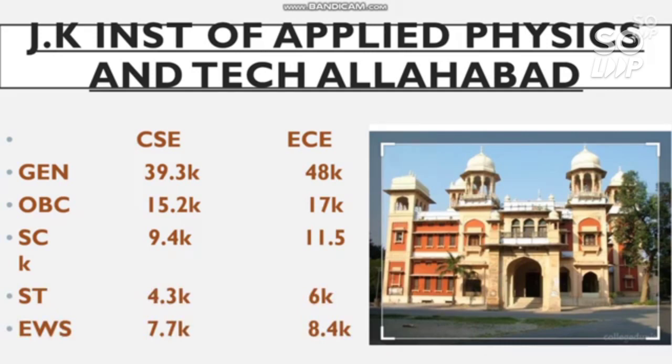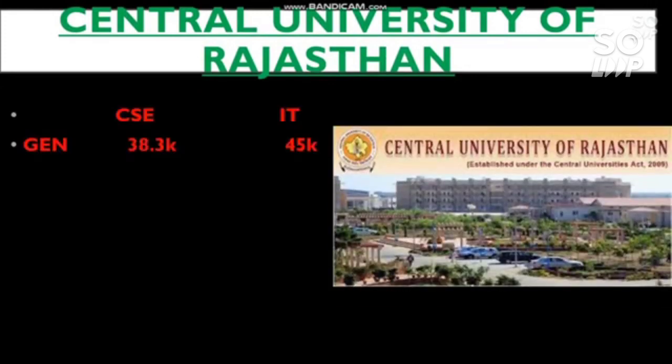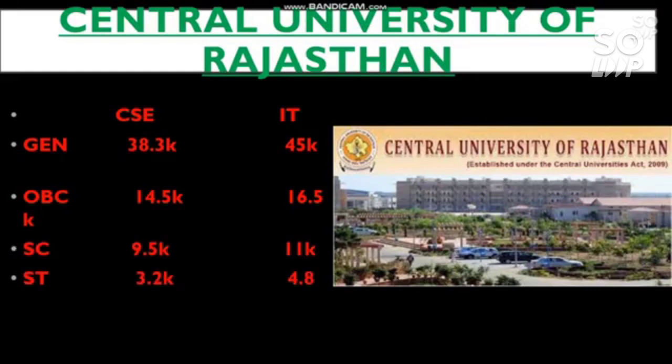and 8.4 thousand. The next one is number 7, Central University of Rajasthan. Here is the cutoff for CS and IT. For general, 38.3 thousand for CS and 45,000 for IT. For OBC, 14,500 for CS, and for IT it is 16,500. For SC, 9.5 and 11,000. For ST, 3.2 and 4.8 thousand, and for EWS it is 7 and 8.3 thousand for CS and IT respectively.